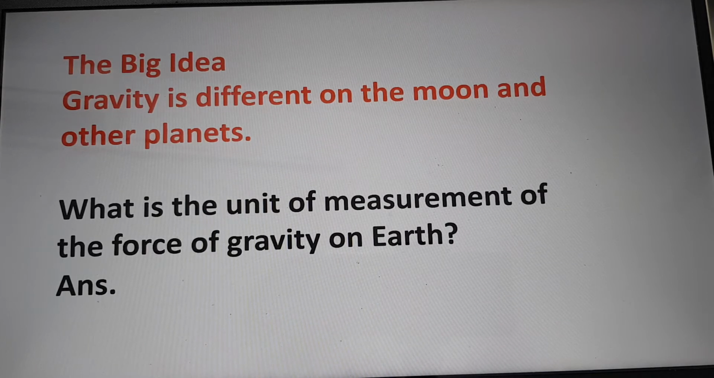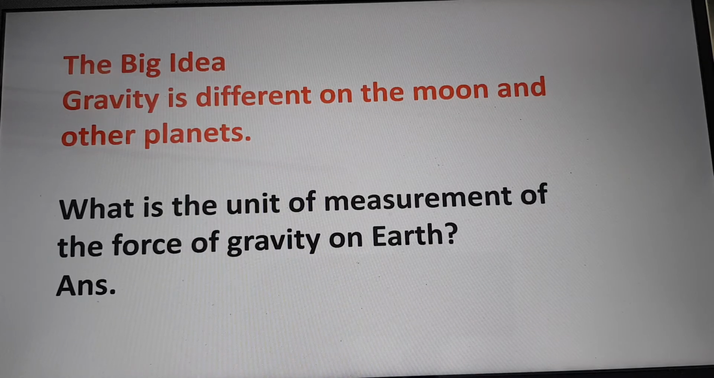The answer is newtons. Why do we say a person has a weight of 60 kg when we mean a mass of 60 kg? This means if you are an astronaut and you have a mass of 60 kg on Earth, you weigh 600 newtons.